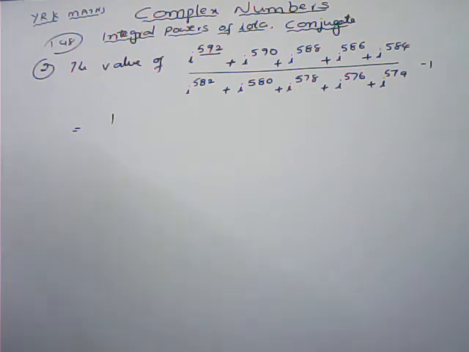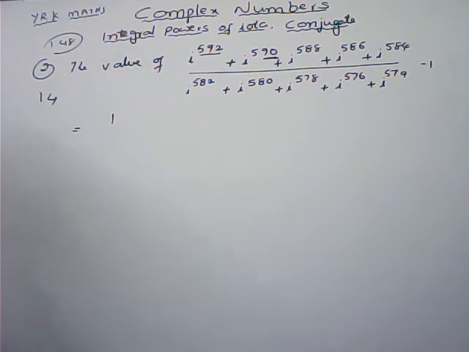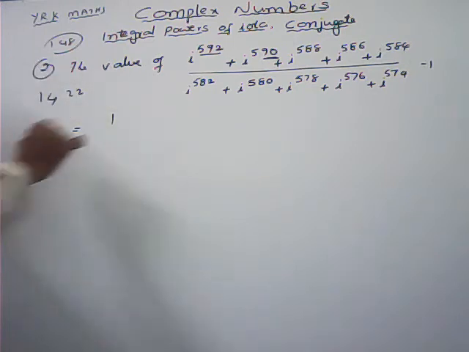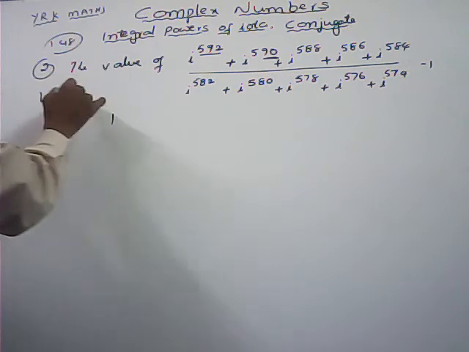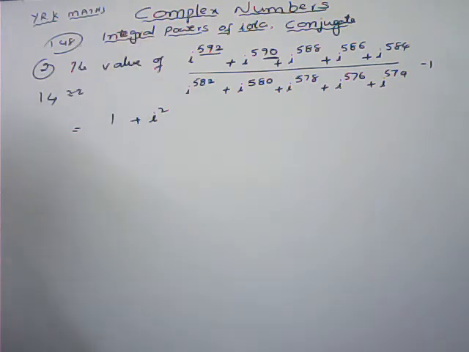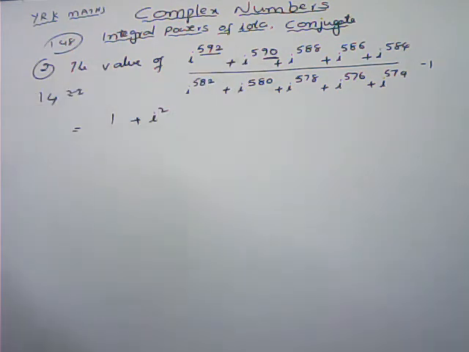Now what about 590? Here you can see the last 2 digits. If I divide 90 with 4, 4 twos are 8, then 10, 4 twos are 8, 2 is the remainder. 2 is the remainder means i square we can write. That one we can write as i power 4 into m plus 2. So we can write directly i square.